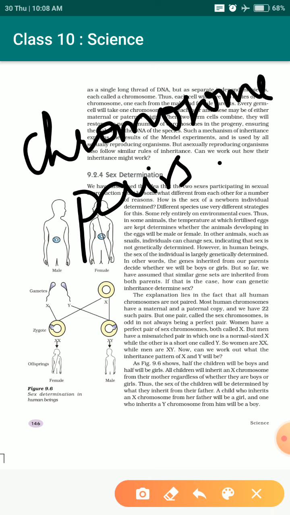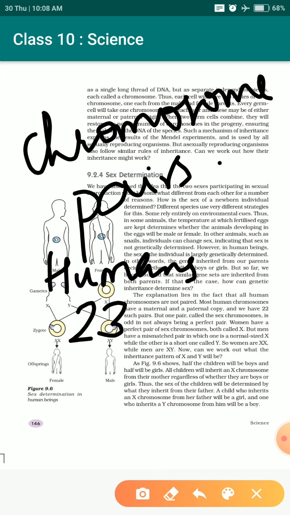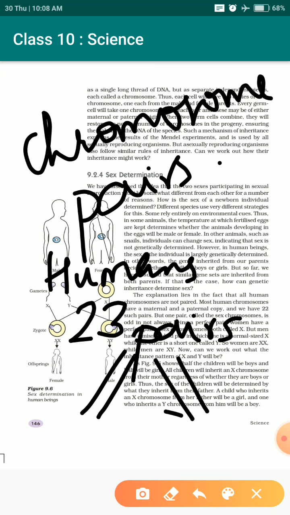For the matter of fact, if we consider humans, humans have chromosomes present in pairs. Humans have 23 pairs of chromosomes, and they can be classified into two ways. Some chromosomes help to determine the gender of the organism. Some are not actually used in that; they are just present there in the form of pairs.